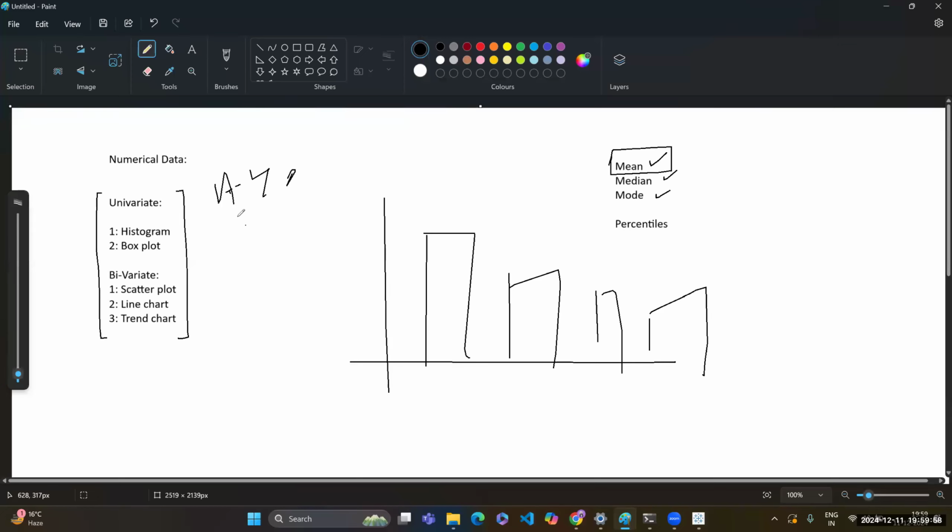So A was 40, B was 30. What is this? Out of 100 people, 40 people actually scored grade A. So I counted those values. In categorical data, we require the count of each category to make the pie chart and the bar charts.